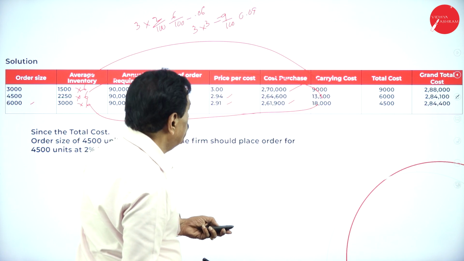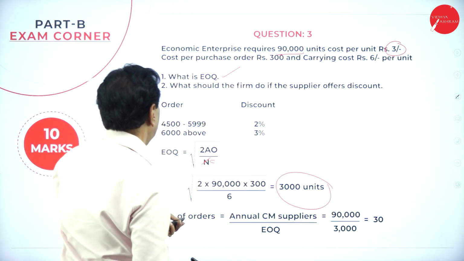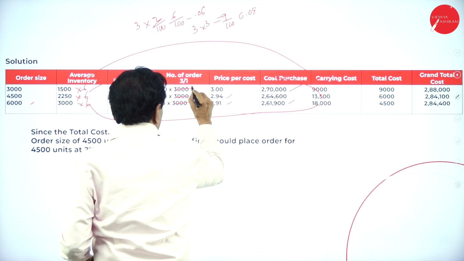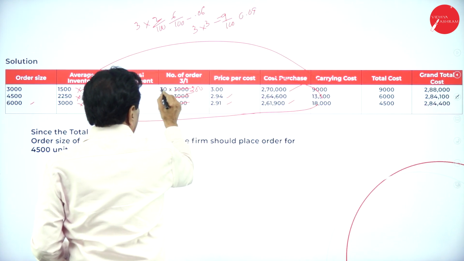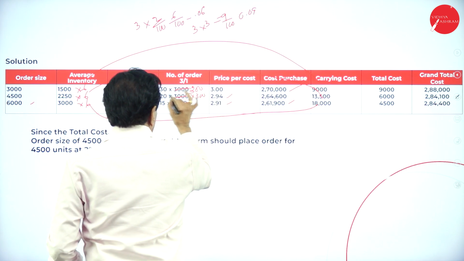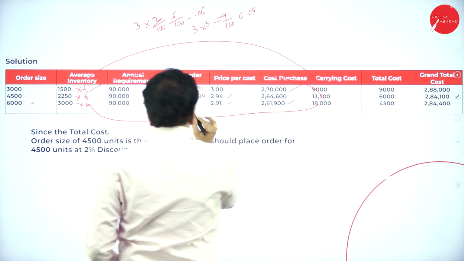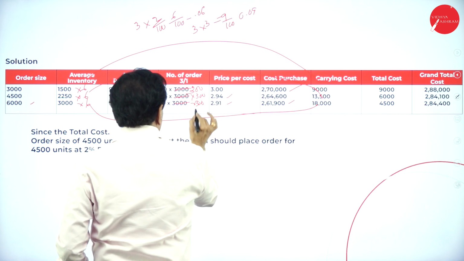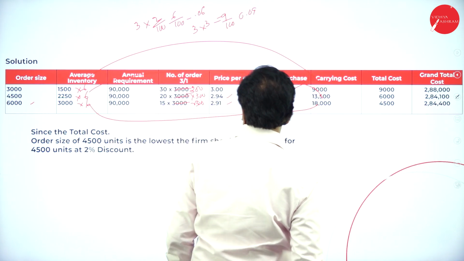If you see your ordering cost, you understand it is 300. 3 3s are 9, followed by 9,000. 2 3s are 6,000. 15 into 300 is 4,500 rupees.